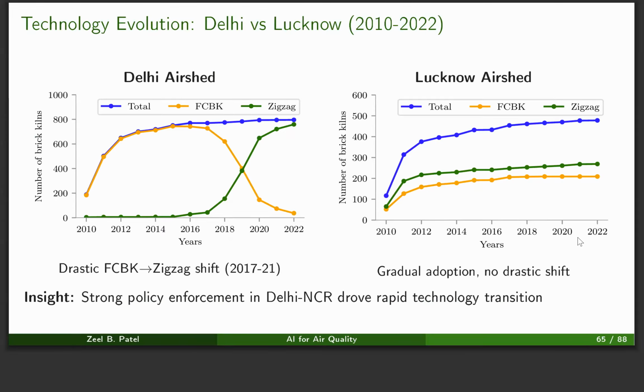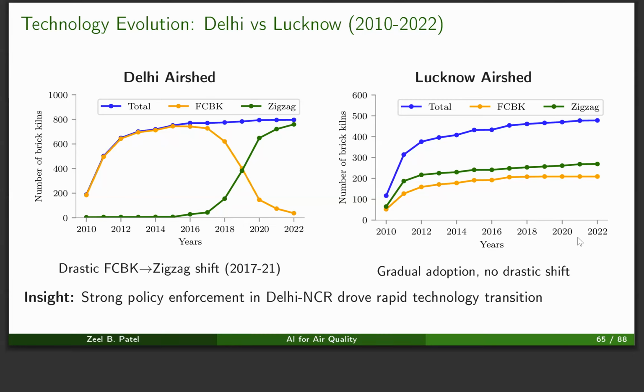We also checked the technology evolution, which means that in different regions of India, how quickly or slowly they moved to the better technology, which is zigzag. We saw that in Delhi, about 2018-19, there was a huge change where many brick kilns converted from FCBK to zigzag, which is clearly visible from the left-hand side plot.